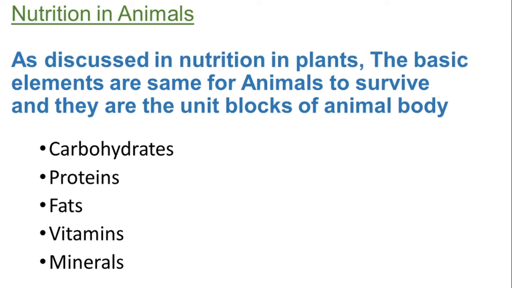Nutrition in animals. As we already discussed in nutrition in plants of chapter 1, the basic elements are the same for animals to survive, and they are the unit blocks of the animal body. Those are carbohydrates, proteins, fats, vitamins and minerals. In the end of the day, these five basic elements are needed by the body so that the vital organs and the functioning of the body work properly.